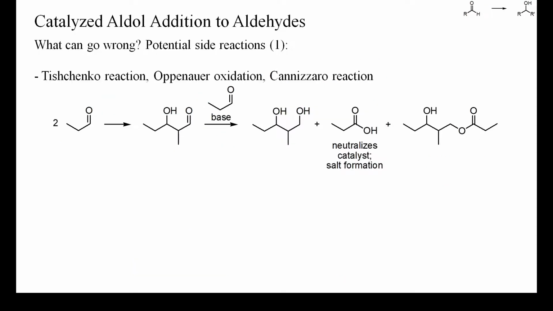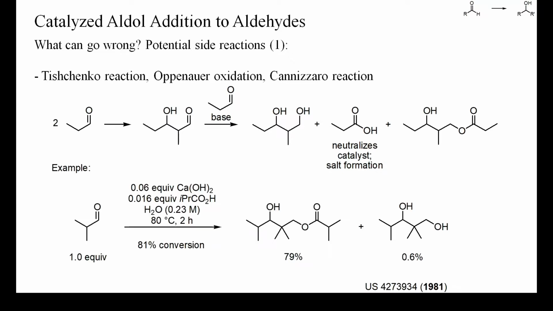Unfortunately, a number of unexpected side reactions can occur when mixing aldehydes with bases. These are, for instance, the Tishchenko reaction, that is the formation of esters from aldehydes in the presence of various catalysts. Other variants of the base or nucleophile catalyzed disproportionation of aldehydes include the Oppenauer oxidation, Meerwein-Ponndorf reduction, and the Cannizzaro reaction. This example shows that Tishchenko reactions and aldol additions can occur simultaneously to yield interesting products from simple starting materials.